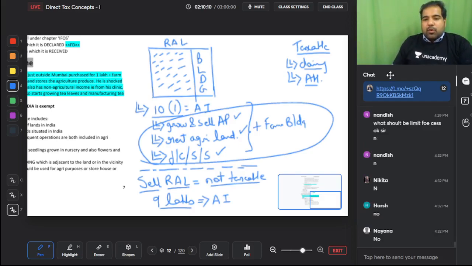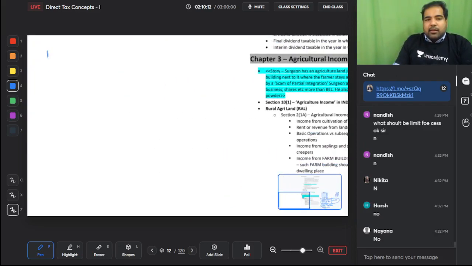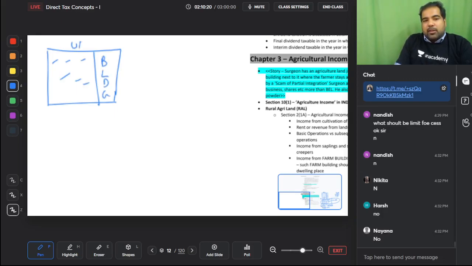Now what happens when this land is suddenly in an urban area, guys? So this is urban agriculture land, same building, but now it is urban agriculture land. Urban means it's an urban area. What is rural? What is urban? We'll see soon. But what if this is urban agriculture land? Then it's the same as rural agriculture land, except 2 things change. What are the 2 things?